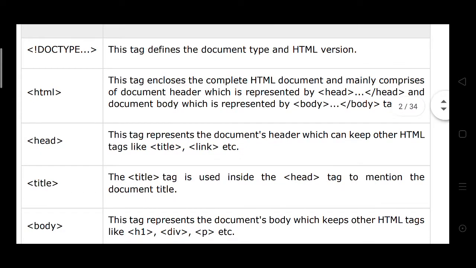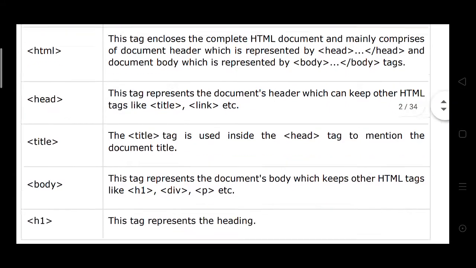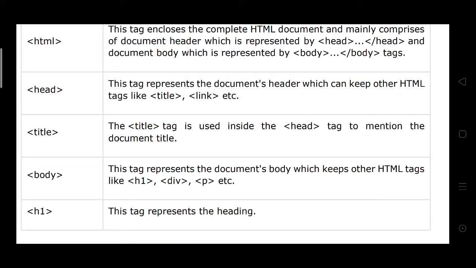Then head, the tag represents the document header, which can keep other HTML tags like title, link, etc. Here title, used inside the head tag, maintains the document title.